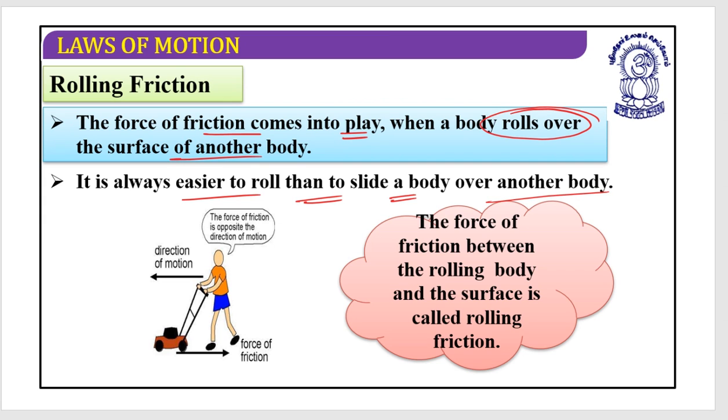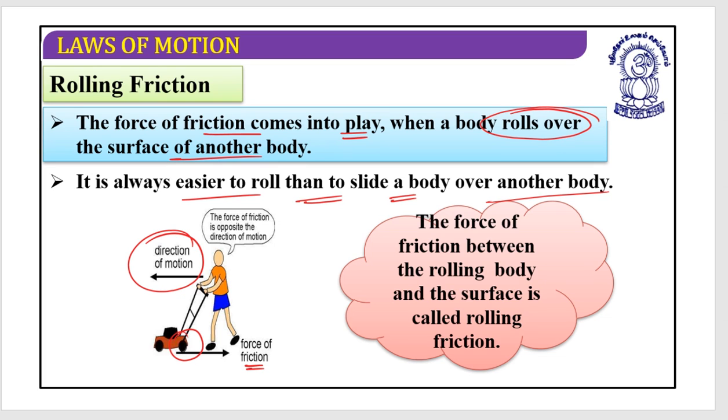Yes, it is always easier to roll, and that's why we have kept most of the objects on rolling wheels. Even all these objects have only rolling friction. This is the direction of motion, and you can see this is the force of friction.